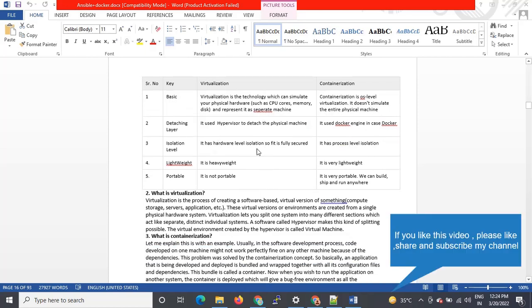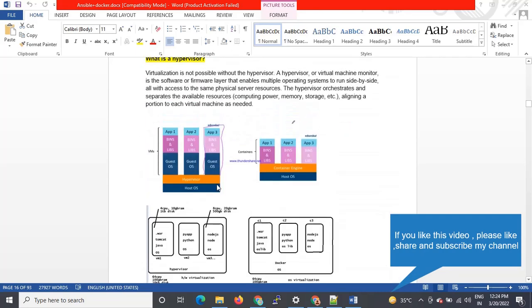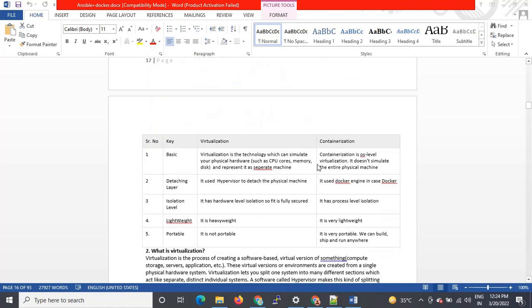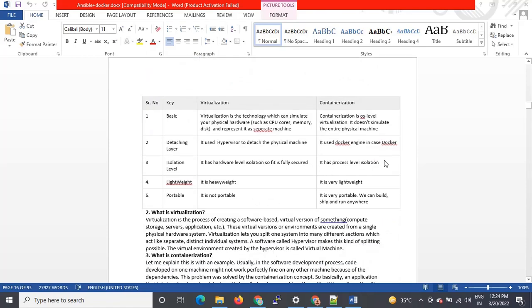Virtualization has hardware level isolation, so it is fully secured; you can see it is hardware level isolation, right? Because each machine has different configurations and we can deploy different applications. Containerization is process level isolation, because a container is nothing but a process. We are isolating that container. Each container will work like a service or like a process.